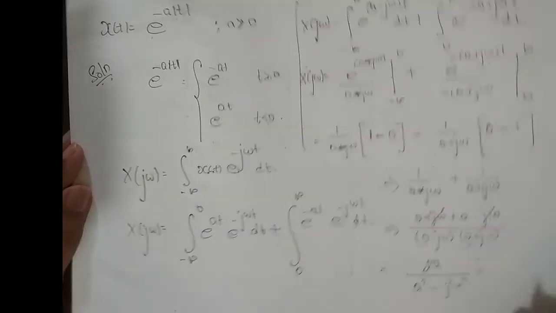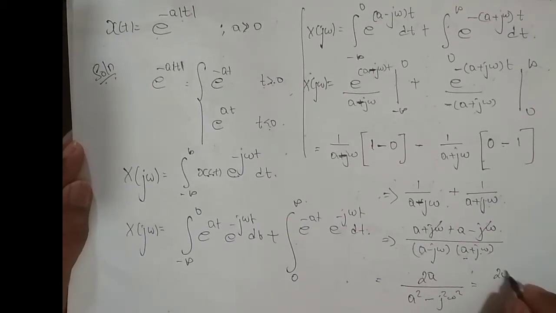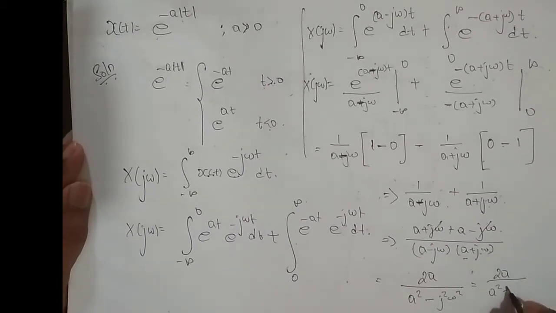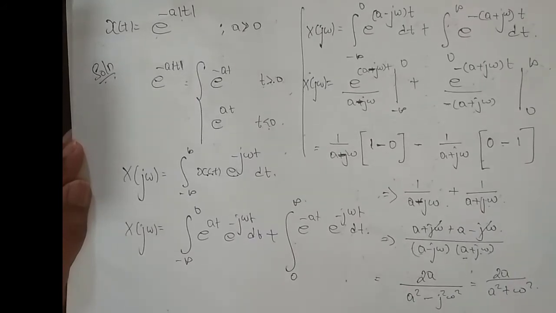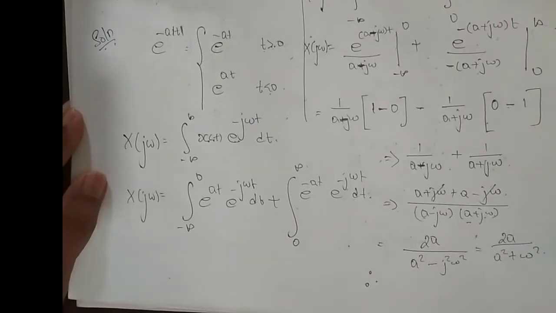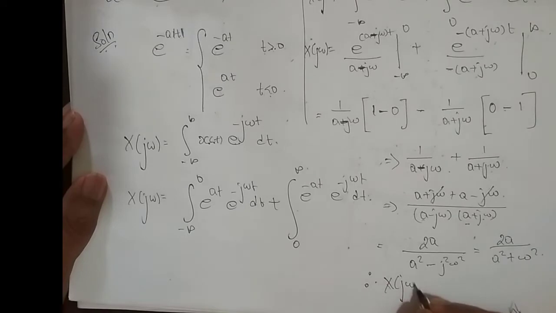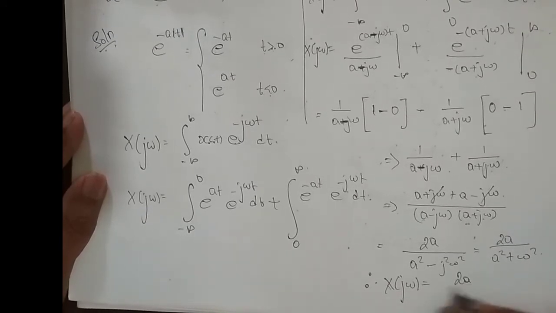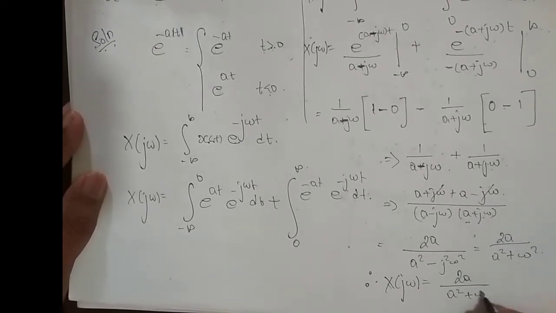This ends up with 2a divided by (a²+ω²). So therefore X(jω) is equal to 2a divided by (a²+ω²).